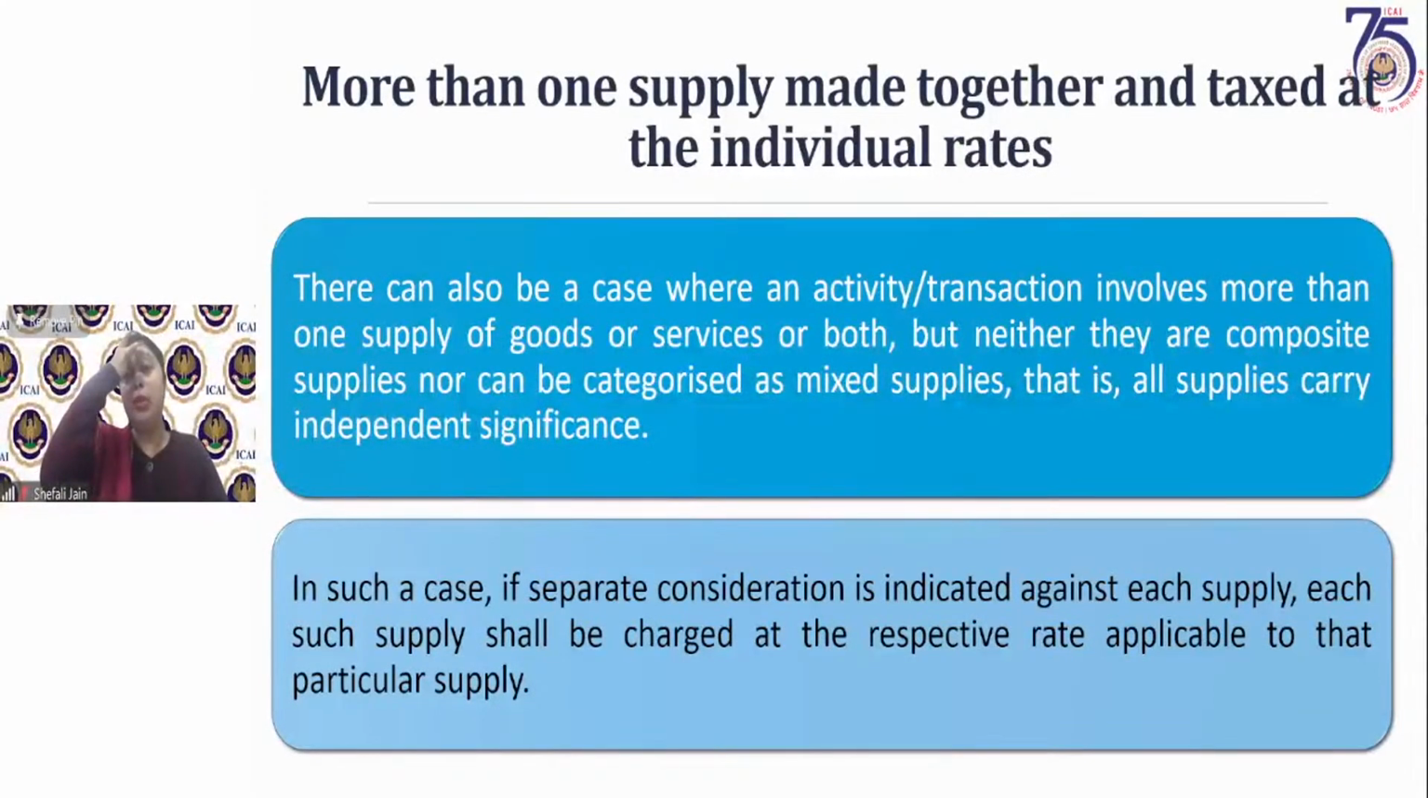More than one supply made together and taxed at individual rates. Now, this is the third or residual case: if it is not a composite supply, if it is not a mixed supply, then what is left is the individual supply. The transactions will be taxed at the rates which are applicable to them. But in this case, separate consideration should be indicated against each such supply. Then they will be taxed at the rate which is applicable to each of those supplies.